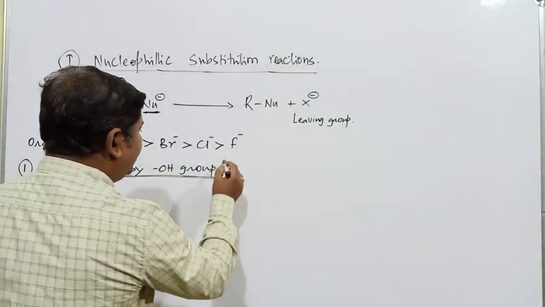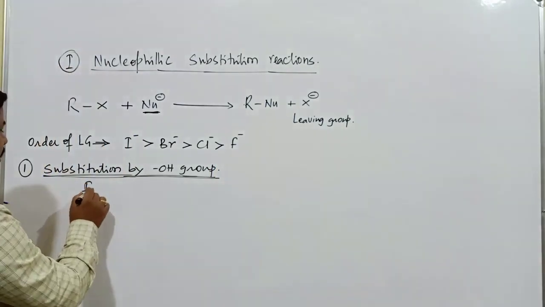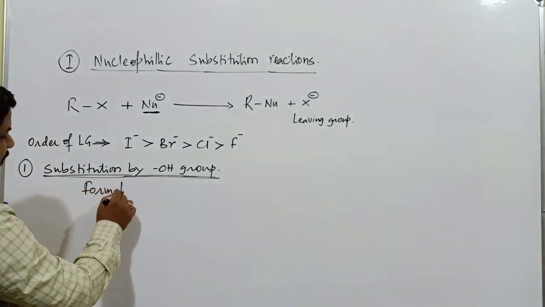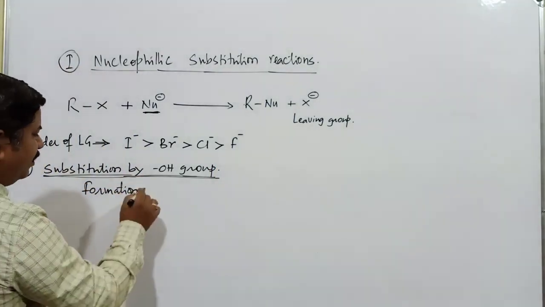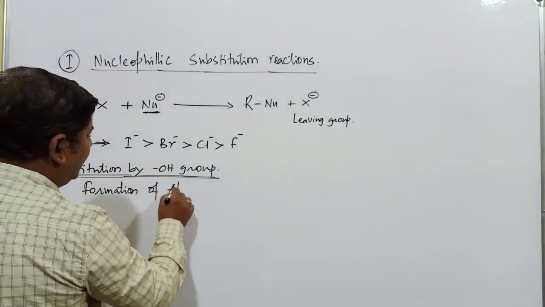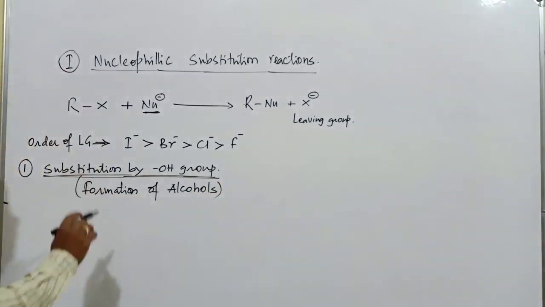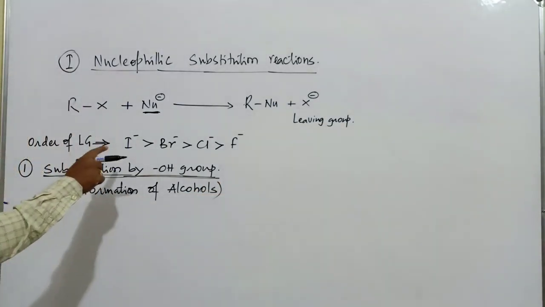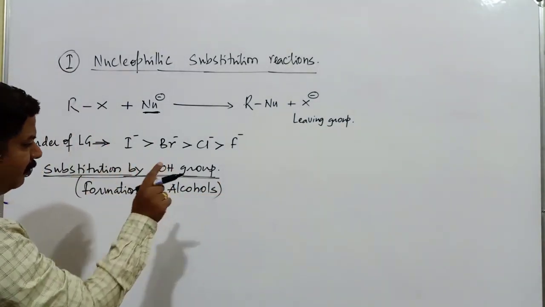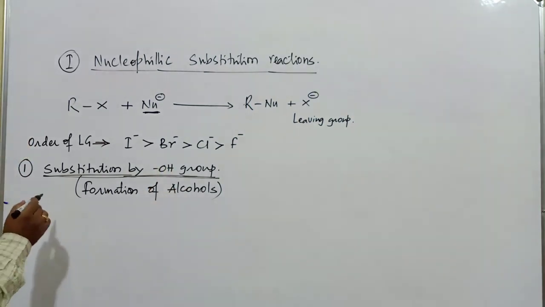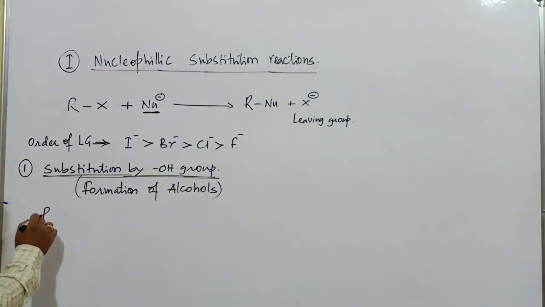Whenever substitution takes place by the OH group, the formation of the respective alcohol takes place. It is a very simple reaction. Whenever the existing halide ion is replaced by the OH group, the respective alcohol is formed. Just concentrate here, this is RX, that is an alkyl halide.